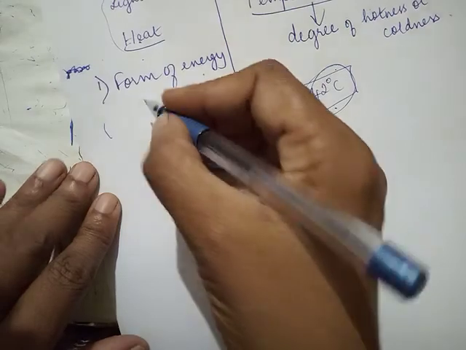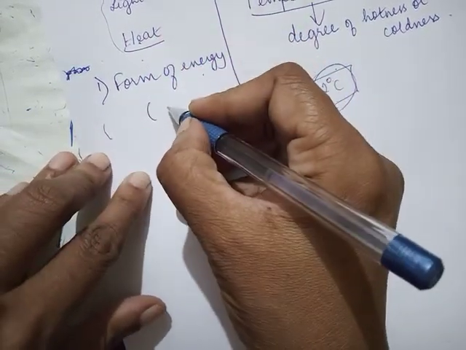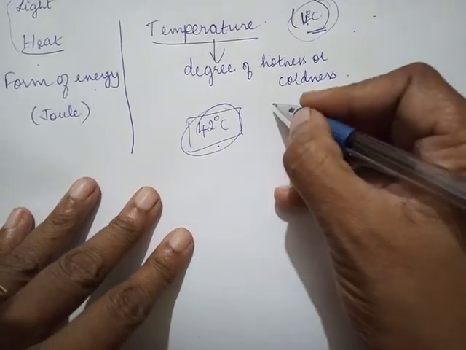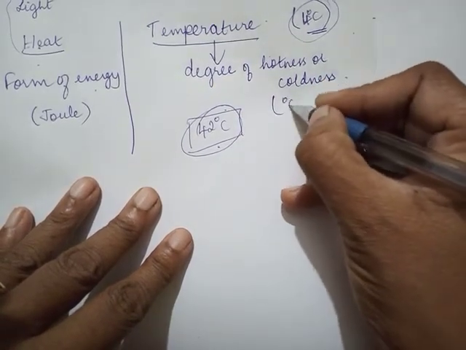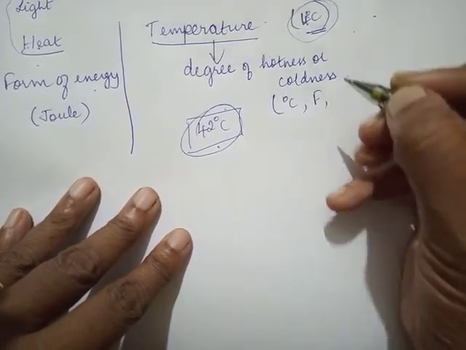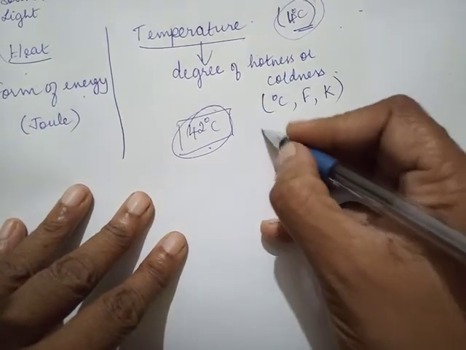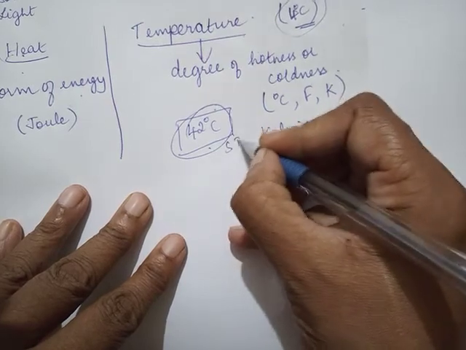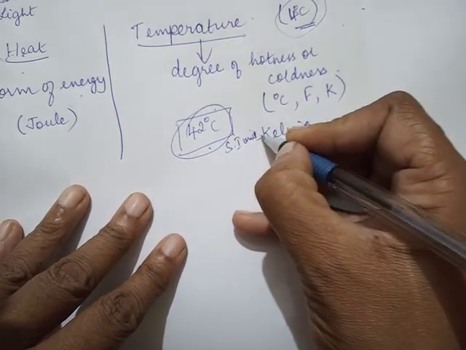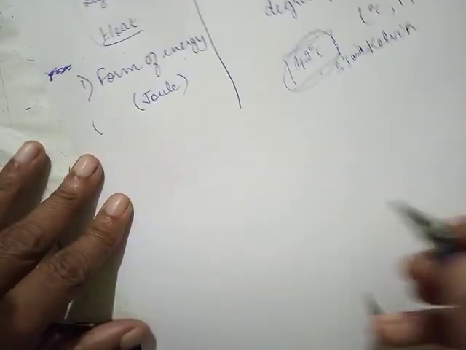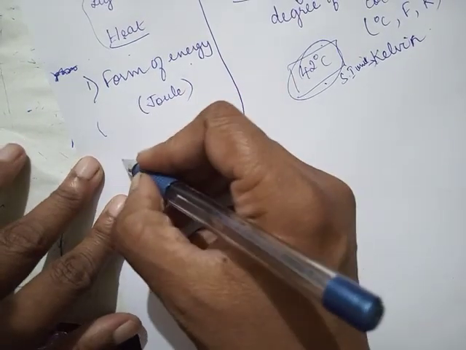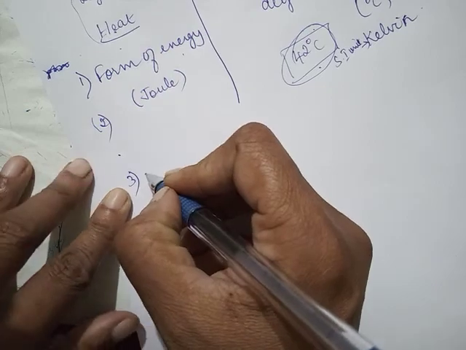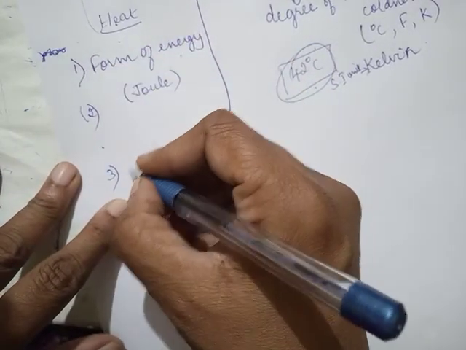Unit: because heat is a form of energy, its SI unit will be joule. Temperature can be in degrees Celsius or Fahrenheit or Kelvin, but the SI unit is Kelvin. The third point is the device used to measure heat energy.